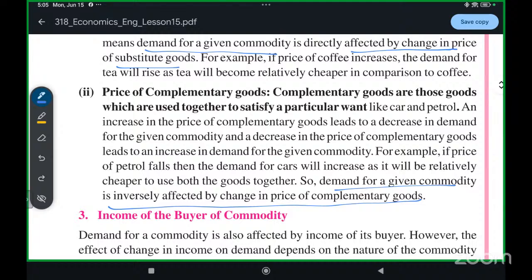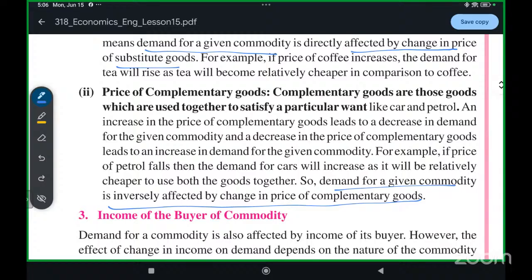In the last part, where you left that time, I was explaining that the price of the complementary product and the demand of the main product also have a reverse, or inverse, relationship. How do they have an inverse relationship?